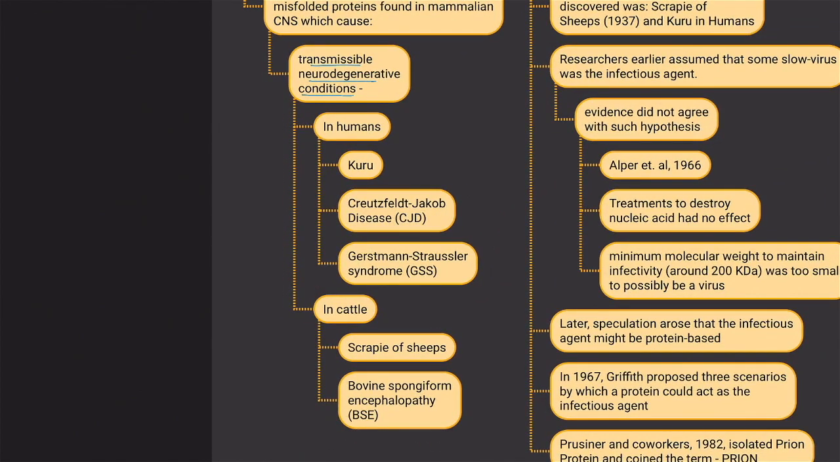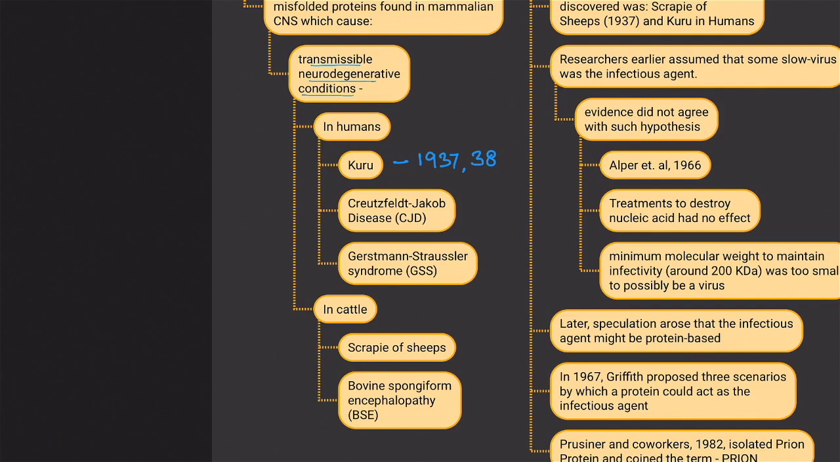Like in humans, there are 3 diseases which are known. One is Kuru. That was the oldest prion disease that was discovered. It was discovered in 1937-38. Then there are 2 more diseases which we know. One is Gerstmann-Straussler syndrome, and one is CJD, Creutzfeldt-Jakob disease. These are all human diseases.